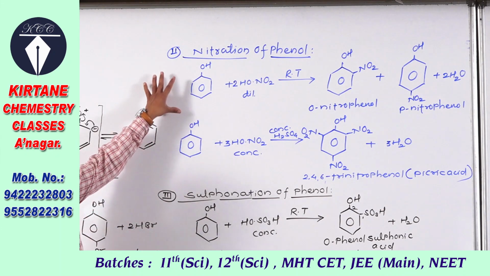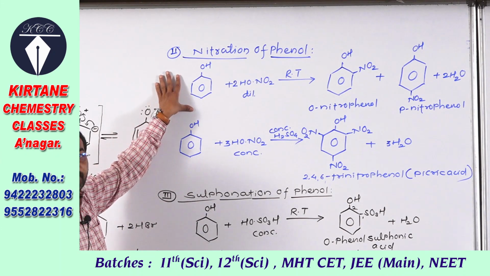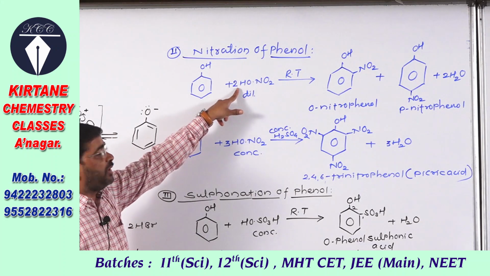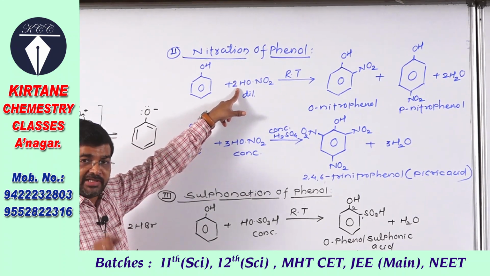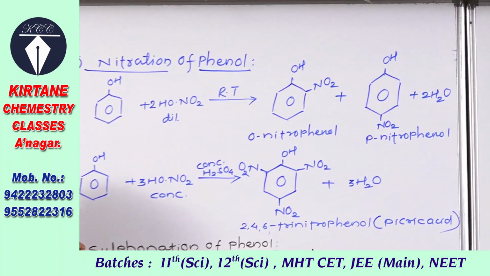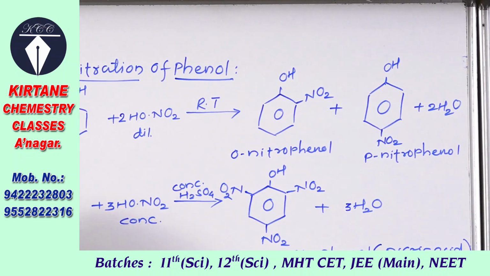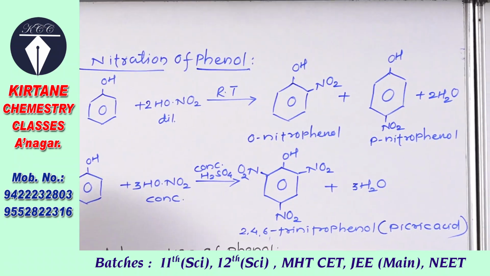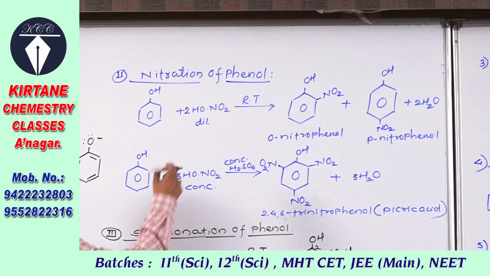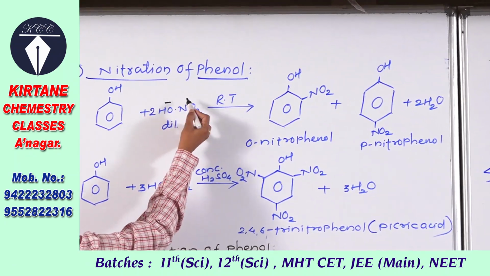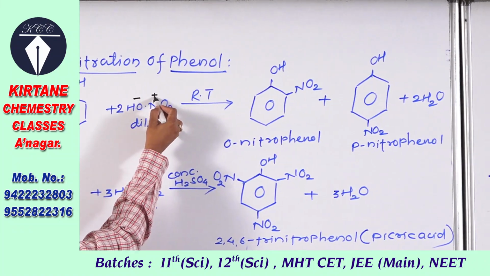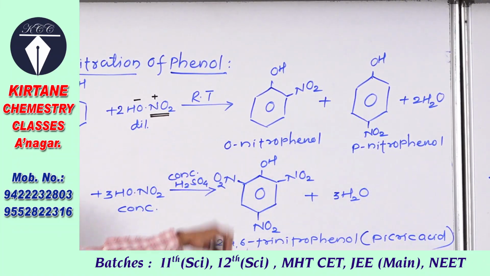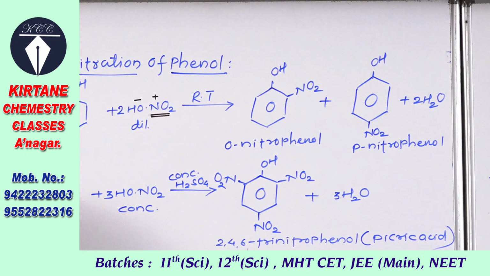Okay, see the first reaction, phenol treated with dilute nitric acid. आता मी इथे dilute nitric acid मुद्दाम कसा लिहिलाय, OH and NO2, that is, in the structure of nitric acid one OH group is there. This is for the sake of simplicity. Negative part of the reagent, positive part of the reagent, this is the electrophile in that reagent.